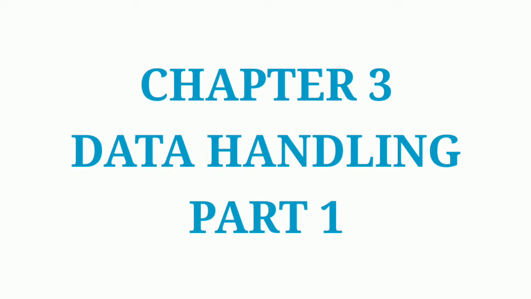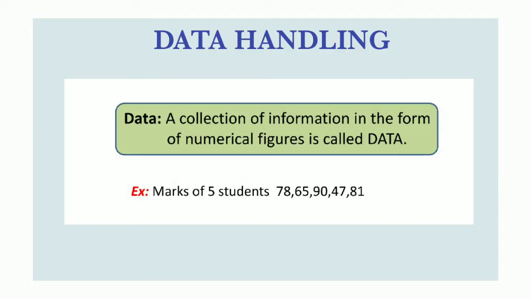Chapter 3 Data Handling Part 1. Today we are going to start a new chapter, Data Handling. What is meant by data? Data is a collection of information. What is information, or where did you get this information? What are the sources of information? Very simply, it is from newspaper, from the internet, from society, etc. These are some sources of information.